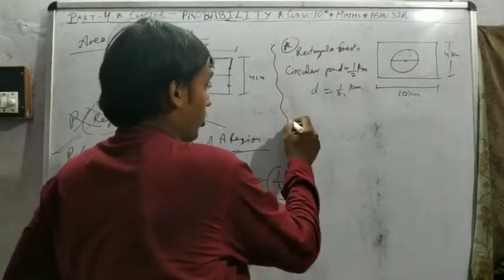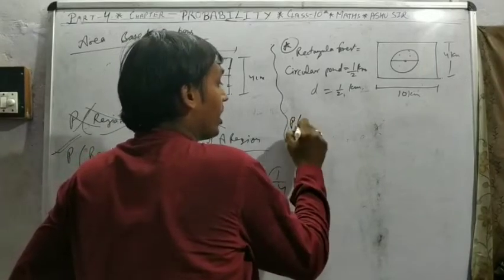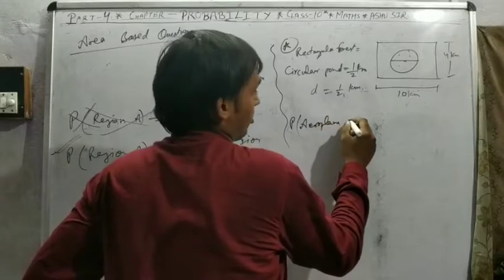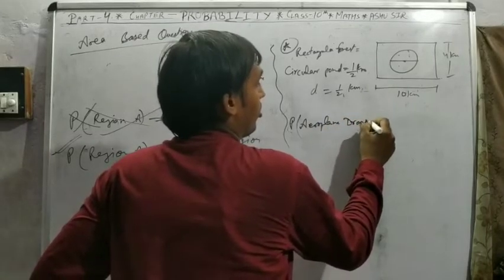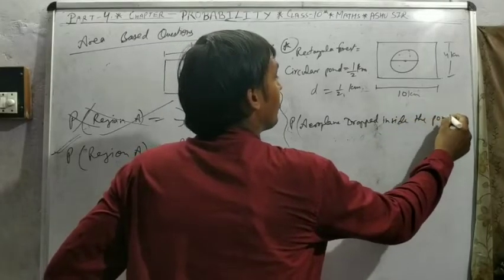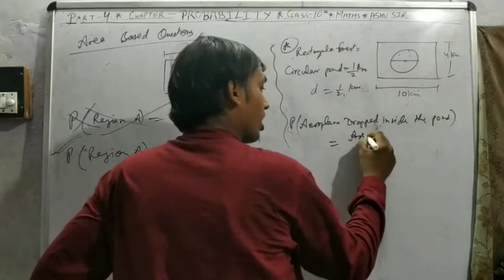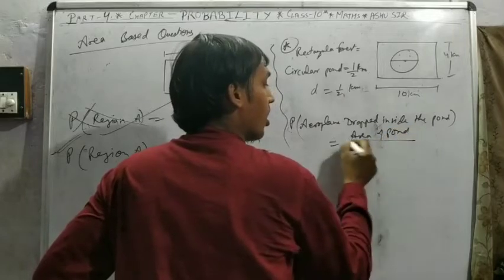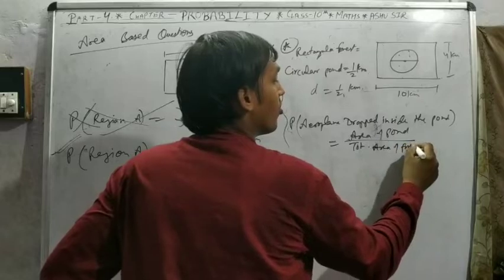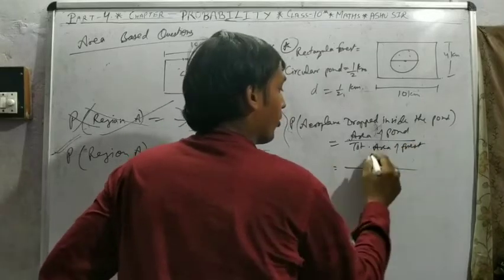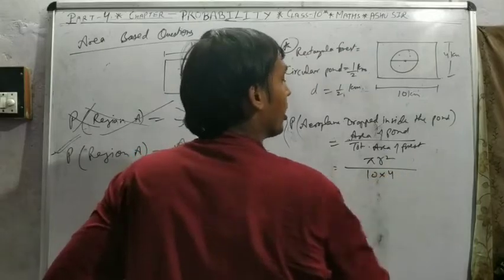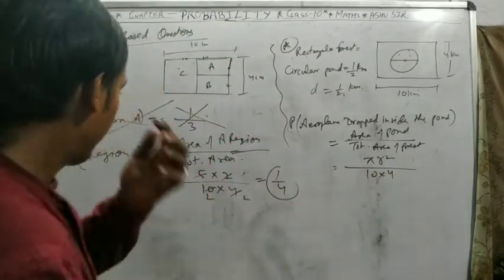So probability of aeroplane dropped inside the pond is area of pond upon total area of forest. Pond is pi r square, forest is 10 into 4, length into breadth. Then put the value.